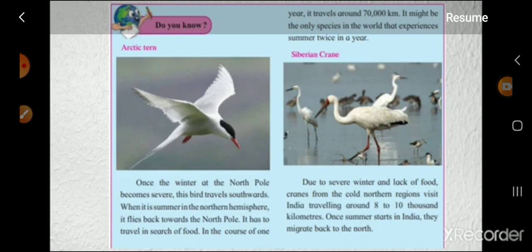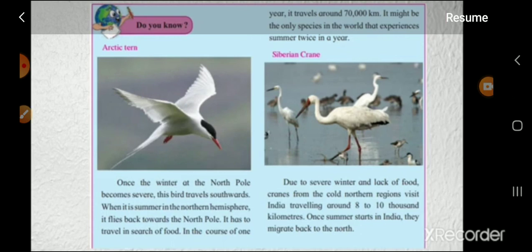Due to severe winter and lack of food, cranes from the cold northern regions visit India, traveling around 8 to 10,000 kilometers. Once summer starts in India, they migrate back to the north.